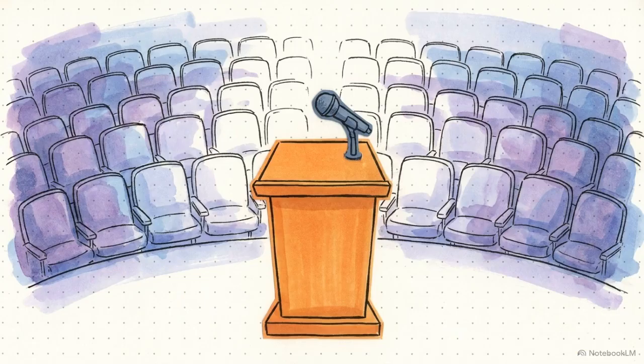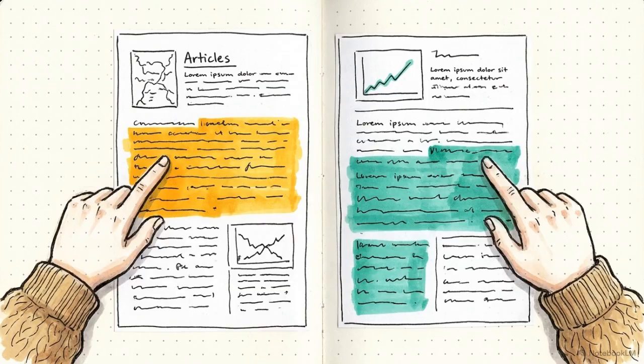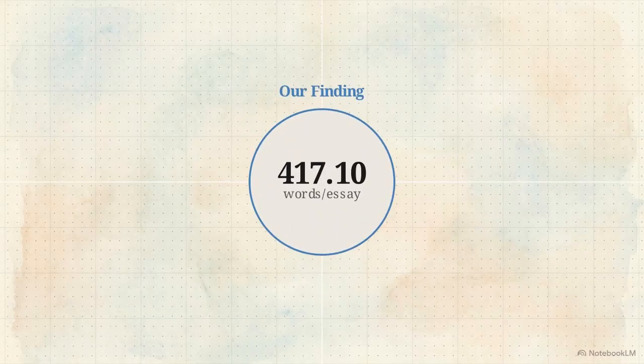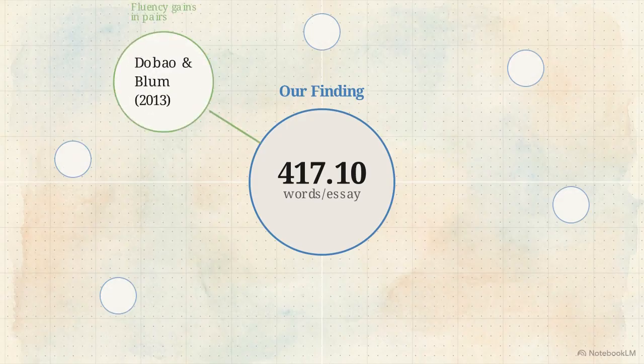To complete the pipeline, we move into the discussion section. This is the space where the researcher's analytical voice becomes the primary focus. Here, we use rhetorical moves to evaluate our finding against previous studies. We connect our work to past research that supports our outcome. We might state that our finding corroborates the work of Dobau and Bloom, who also observed fluency gains in pairs.